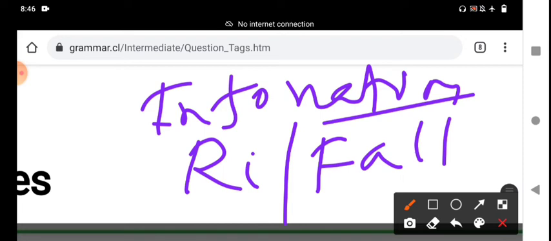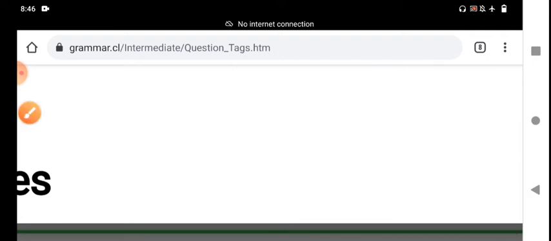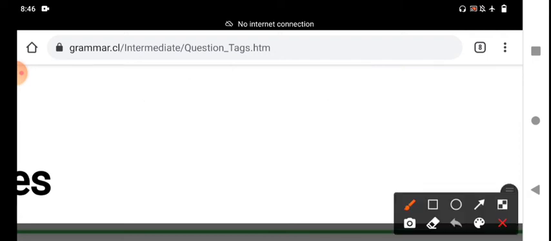When the pitch of our voice goes up, it is rising intonation. In which situations do we use rising intonation and falling intonation? You should know this in spoken language. It is mostly used in conversational English.